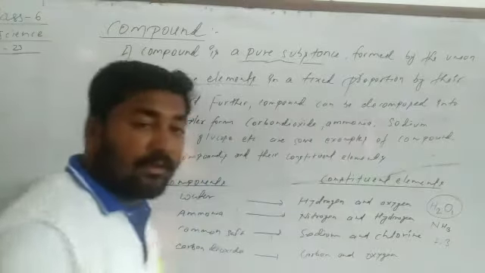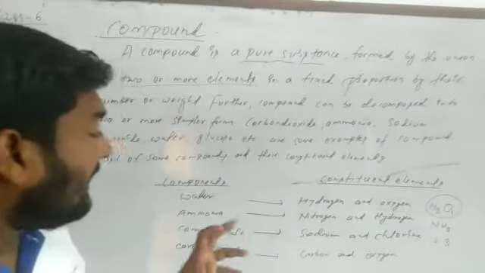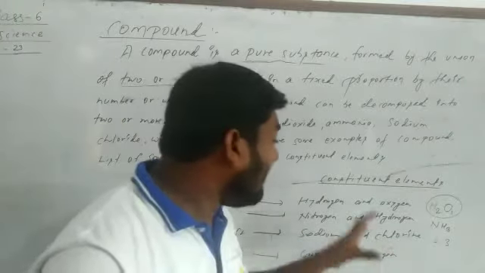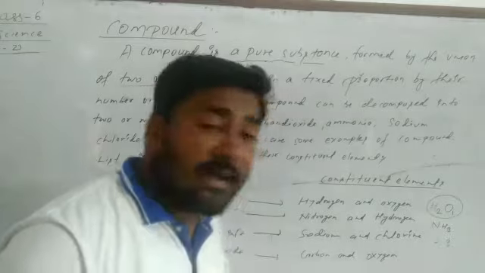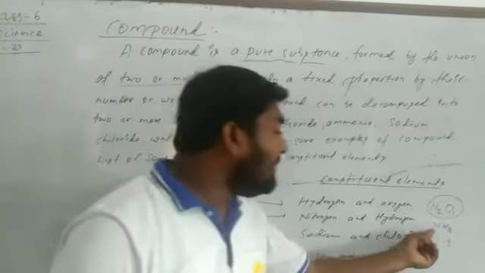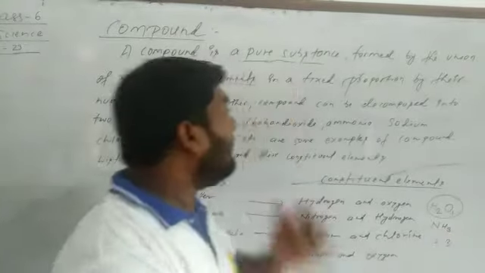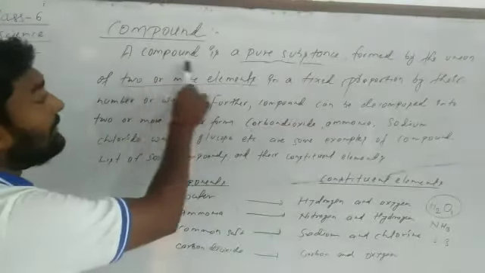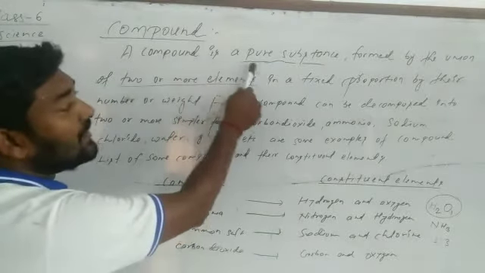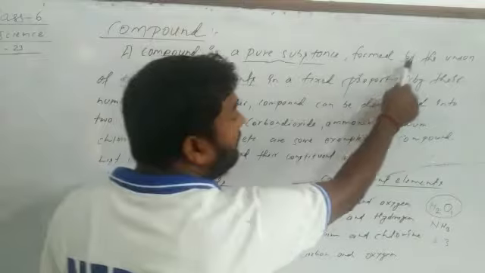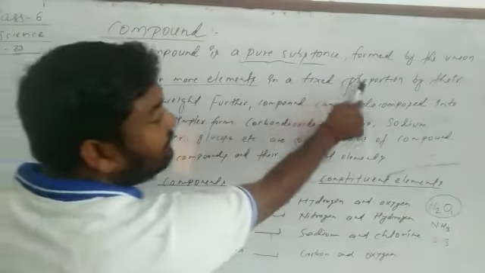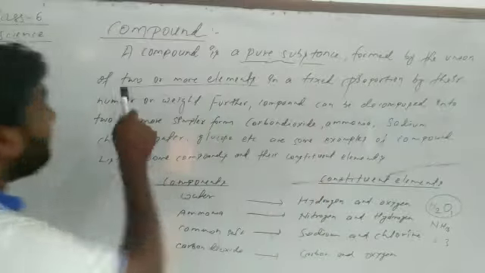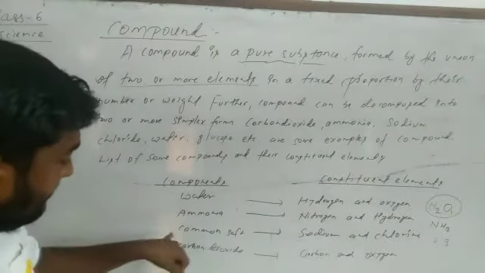So 1:3. For ammonia, nitrogen and hydrogen combine in the proportion 1:3. This is an element, this is an element. So, as I told you, a compound is a pure substance formed by the union of two or more elements in fixed proportion by their number or weight.